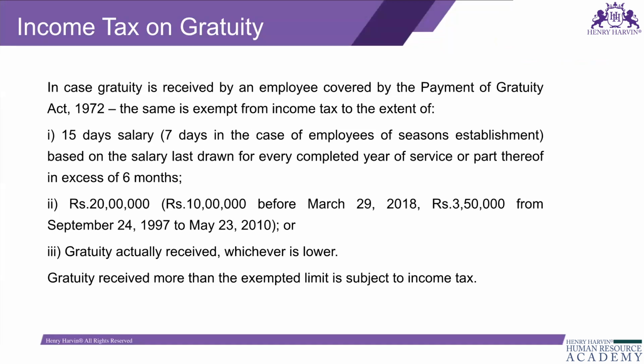So for them, whatever the amount they are receiving as gratuity, even if it is 25 lakhs or 40 lakhs or 45 lakhs, 50 lakhs, the whole amount is exempted from tax. For private employees, the tax exemption amount is 20 lakhs. Now the tax exemption amount is 20 lakhs.